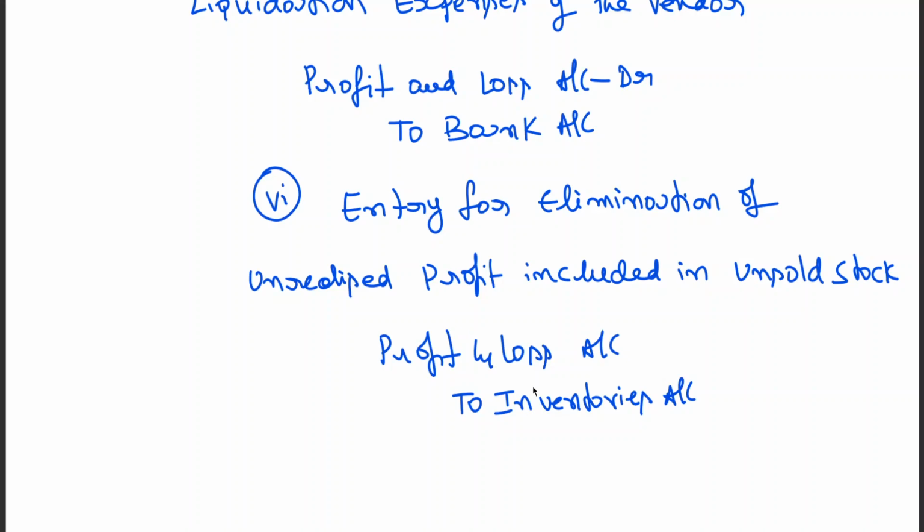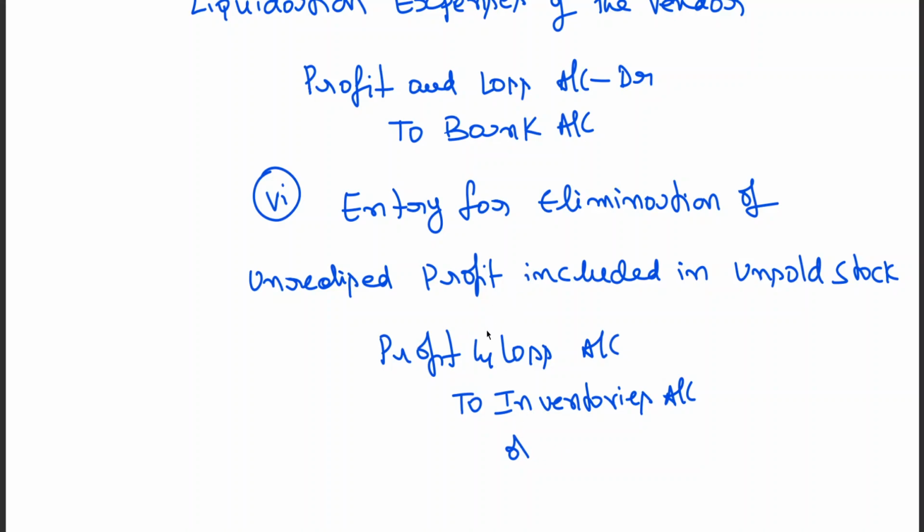I am writing the direct entry, or alternatively we can write: P&L account at R to stock reserve, and then the stock reserve is adjusted from inventories. So we can write directly P&L account at R to inventory, or if you write P&L account at R to stock reserve, then the stock reserve will be deducted from inventory.